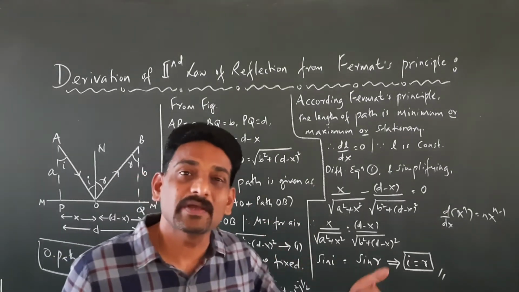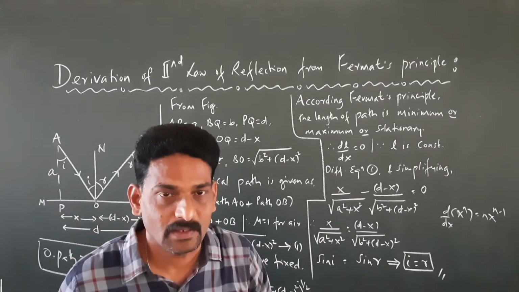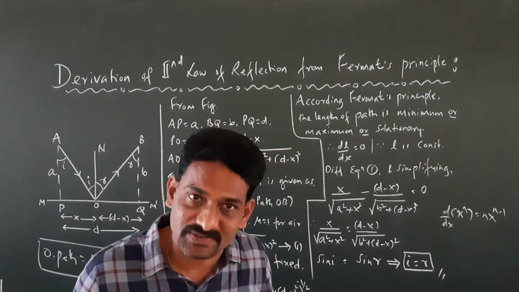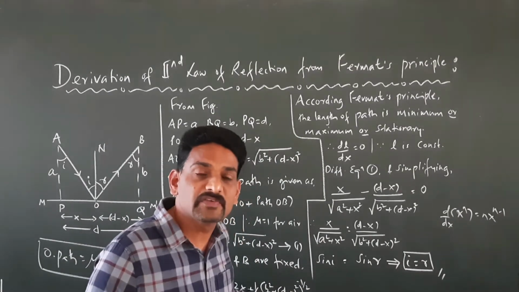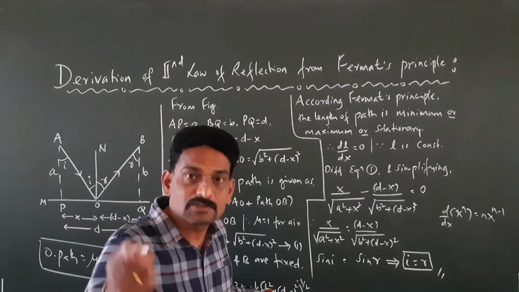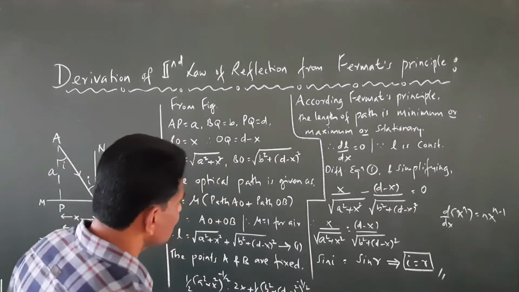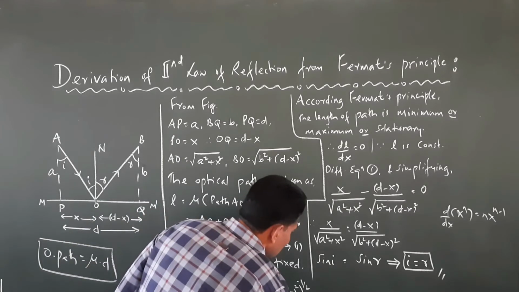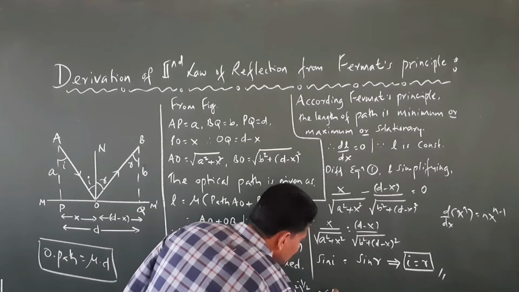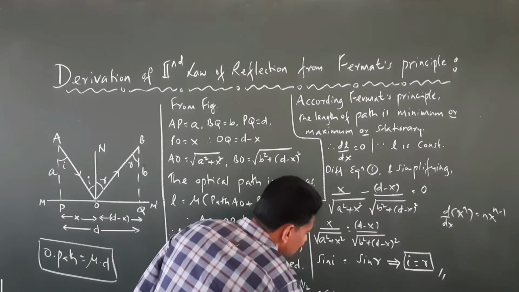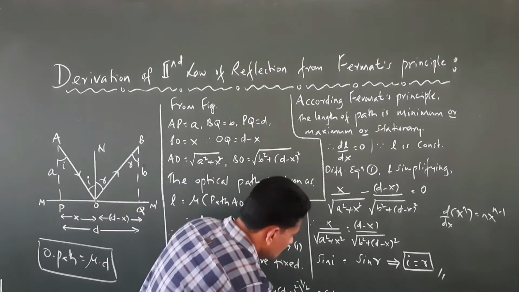That is d square plus x square minus 2dx. The differentiation of d square is 0, x square is 2x, and minus 2dx is minus 2d. So we are going to get minus of minus 2 of (d minus x).